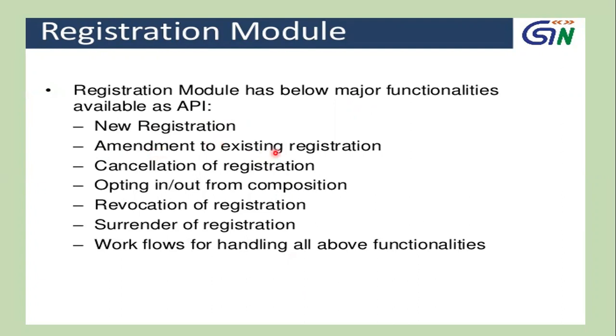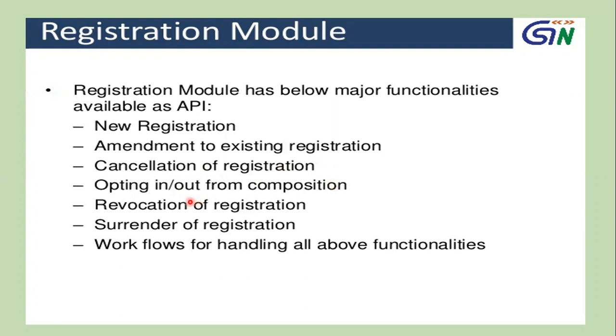Changes or amendments to existing registration can also be done. Changing the business or any other details of the business can also be done. Cancellation of registration. If you want to cancel a registration, it can also be done. Opting in and out of composition. You can take a composition or you can go out of the composition scheme.